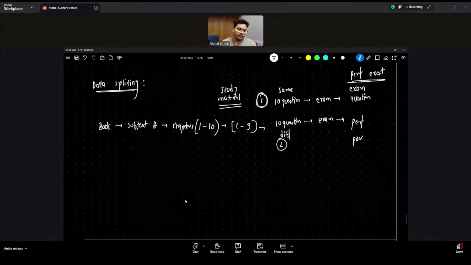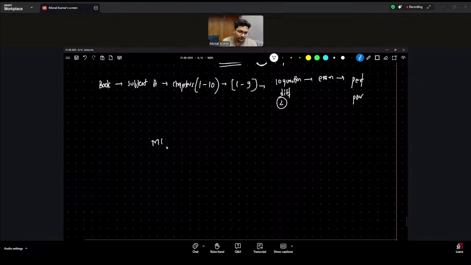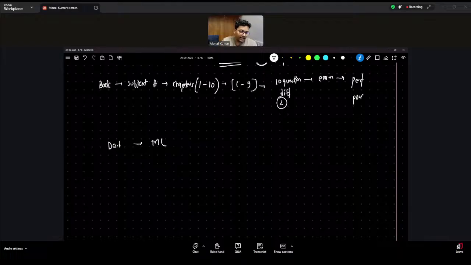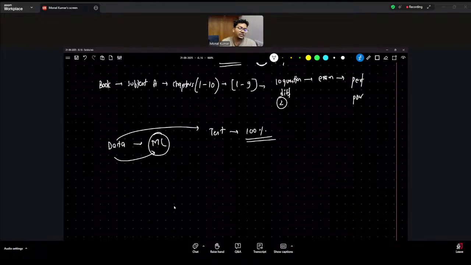So in machine learning, when we use the data we used for model training and then test the performance on the same data, the model will provide us 100% accuracy. Why? Because the model has already understood the pattern, and we are providing the same data that was used for training.